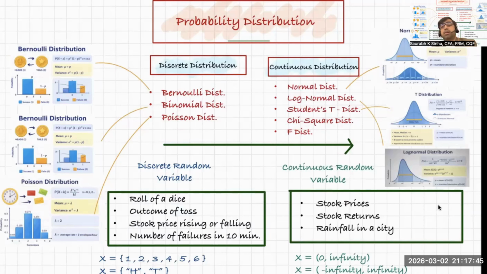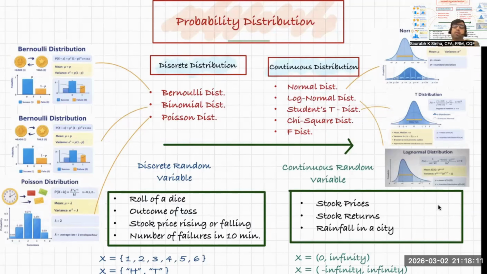Now, when you start probability distribution, you will study around 8 to 10 distributions, depending upon whether you are studying CFA or FRM. For example, in FRM, you may have one or two additional distributions. So approximately 8 to 10 distributions will be covered. Today, we'll try to understand at a very high level what distributions you will study.